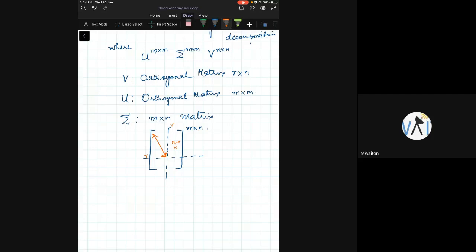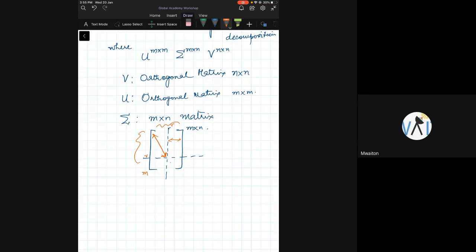What is the number of columns and number of rows in this case? Can you please fix the dimensions for me? This is M number of rows, and this is N number of columns. So what is the dimension of this submatrix?